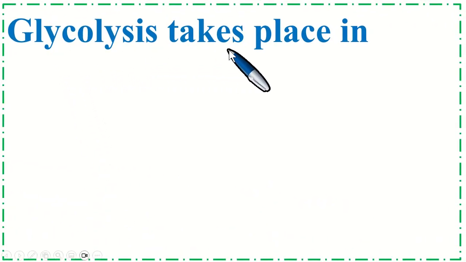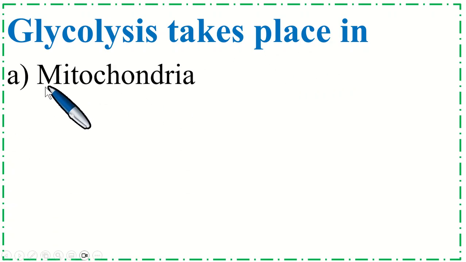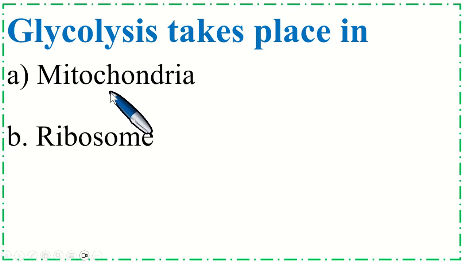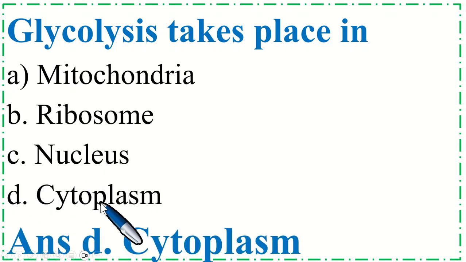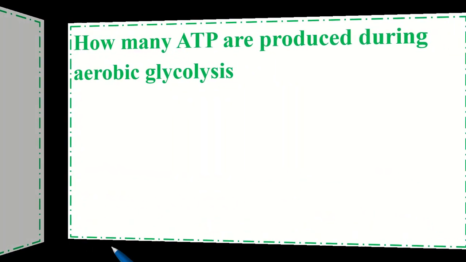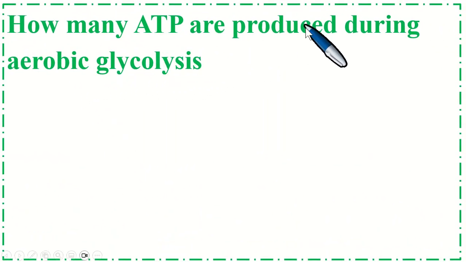Glycolysis takes place in option A mitochondria, B ribosome, C nucleus, option D cytoplasm. Correct option is D cytoplasm. How many ATP are produced during aerobic glycolysis?